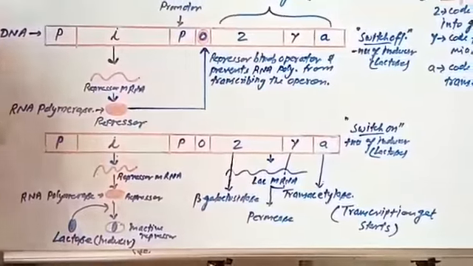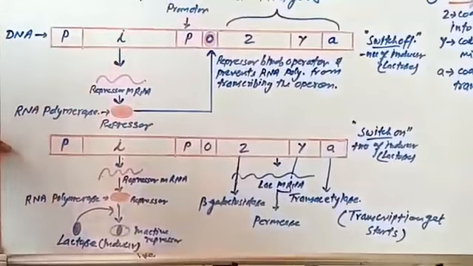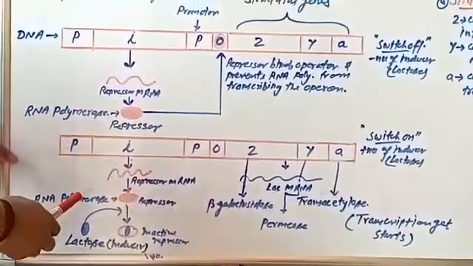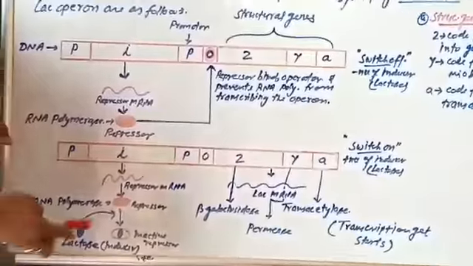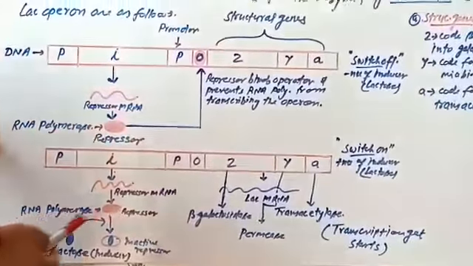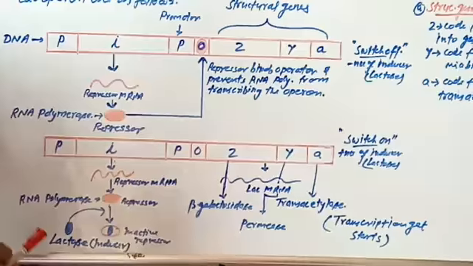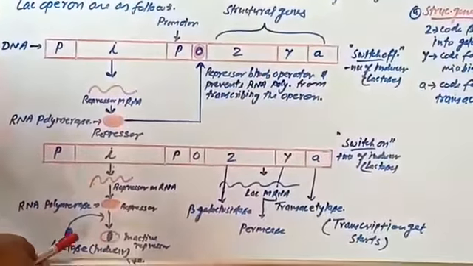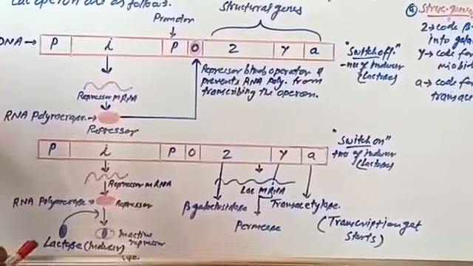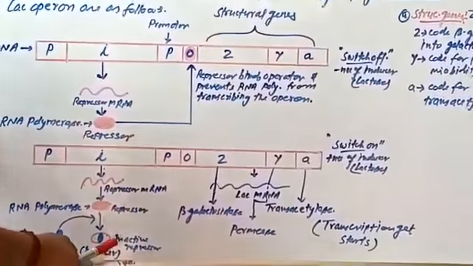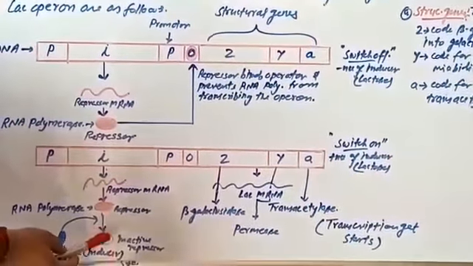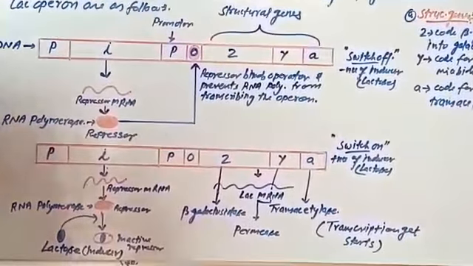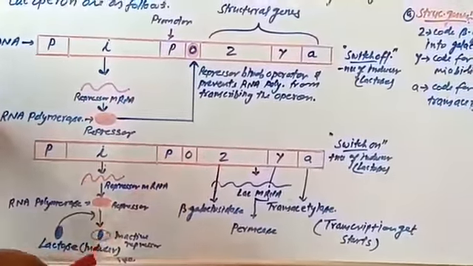But in the presence of lactose, the regulatory gene I codes for the repressor, and lactose binds to this repressor and functions as the inducer. Now it is the inactive repressor, and this repressor does not bind to the operator. Now in the presence of lactose, the process of transcription takes place.